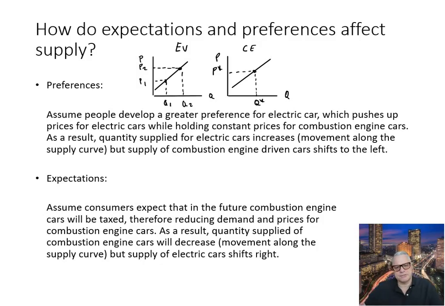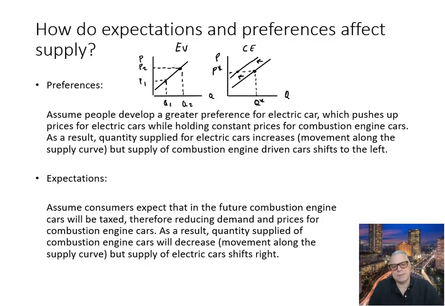Well, because a car producer is now dedicating more machines towards the production of EVs, even at the given price for combustion engine vehicles, they have less resources available to produce combustion engine vehicles, and that is a decrease in supply of combustion engine cars.